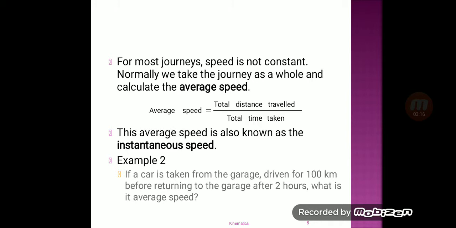For most of a journey, the speed is not constant due to some traffic or some pauses. So normally we take the journey as a whole and calculate the average speed. Average speed is given as total distance traveled divided by total time taken. This average speed is also known as instantaneous speed.